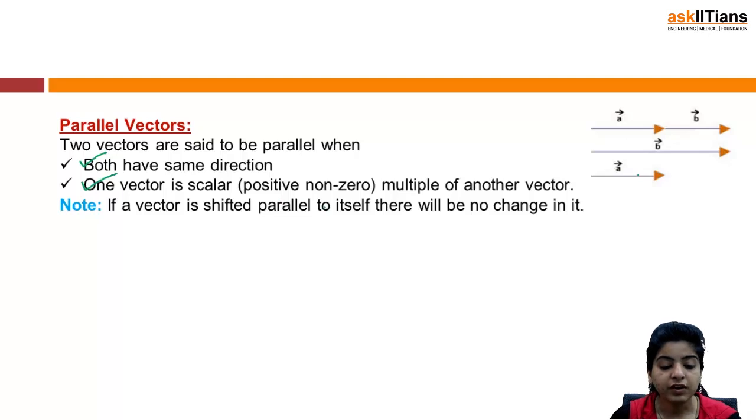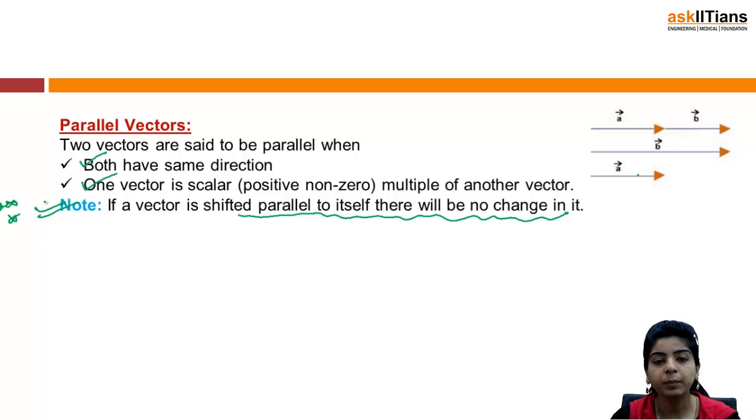Note, if a vector is shifted parallel to itself, there will be no change in it. Just remember this point because this is used in solving questions. These concepts are often applied in questions, right? So if you shift a vector parallel to itself, there will be no change in it, right?